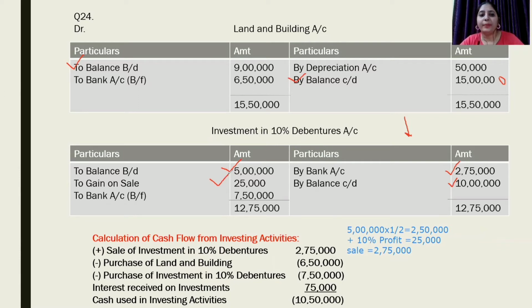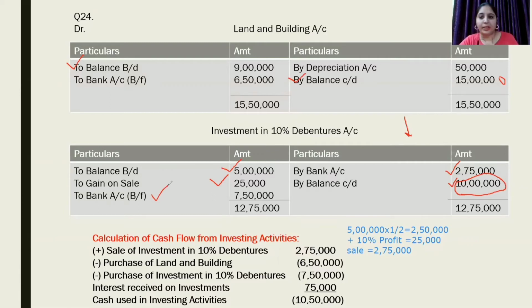Now we can see we are having opening balance of 5 lakh. Half of the investment has been sold. Still we are having an increase in the value at end of the year. It is rising. So the balancing figure will be purchases during the year to bank amounting to rupees 7,50,000.